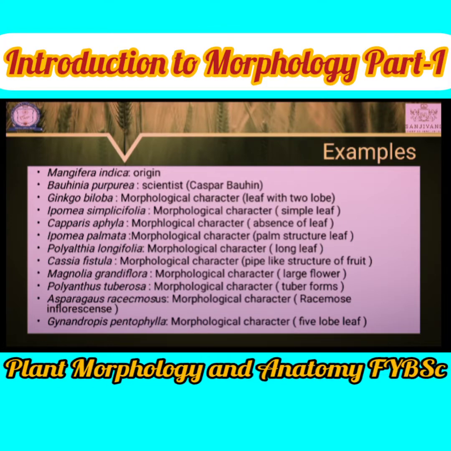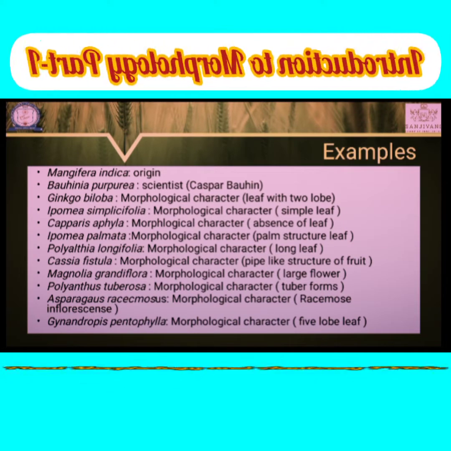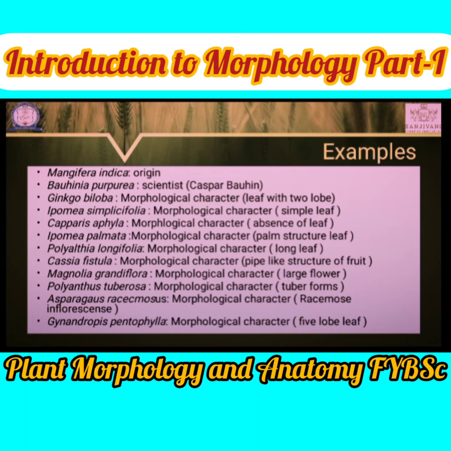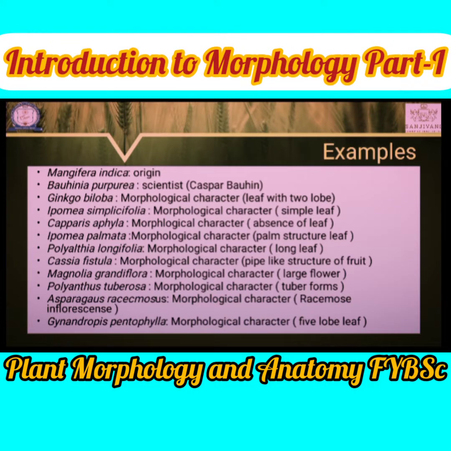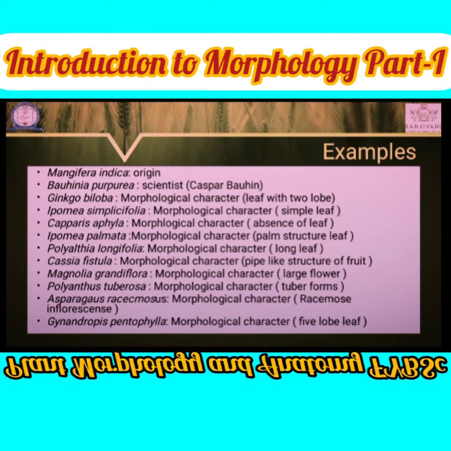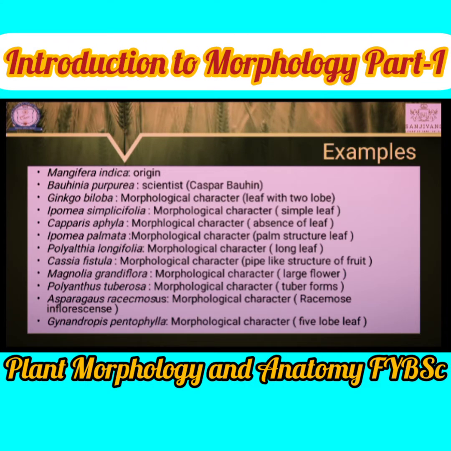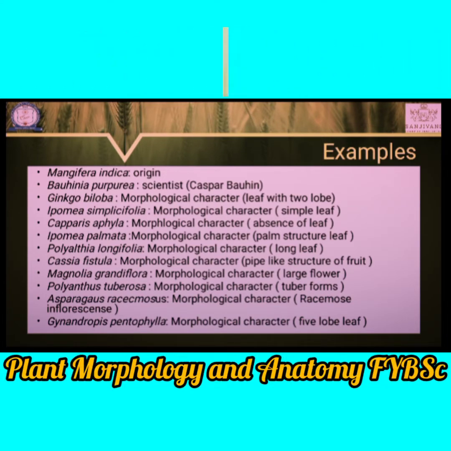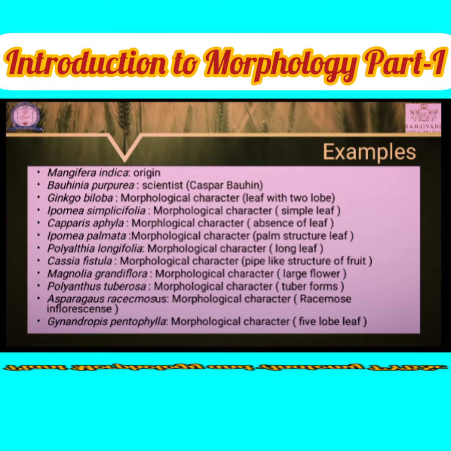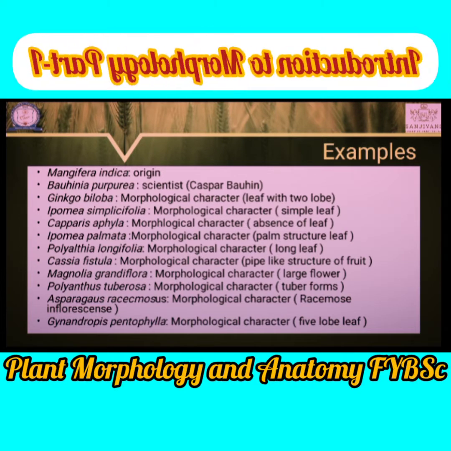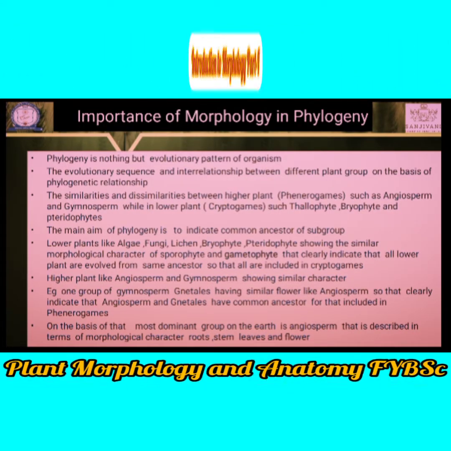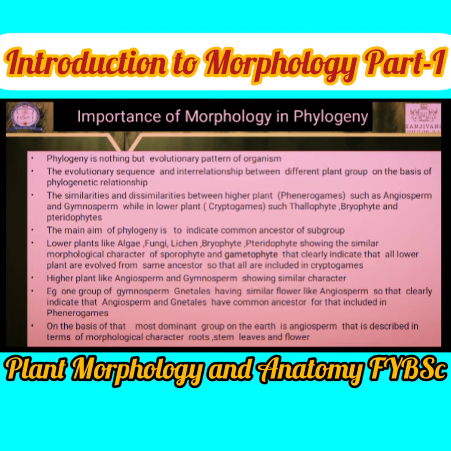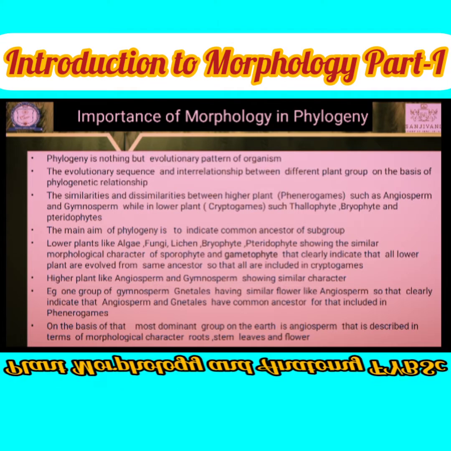Gynandropsis pentaphylla, five lobes of a leaf are present. For that purpose it is known as Gynandropsis pentaphylla. Those are the names, botanical names given to plants on the basis of origin, morphological characters, and the name of a scientist to honor them. I hope you are understanding the concept of the importance of morphology in nomenclature.